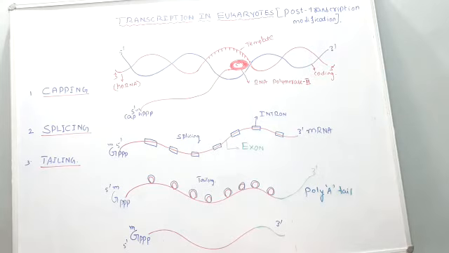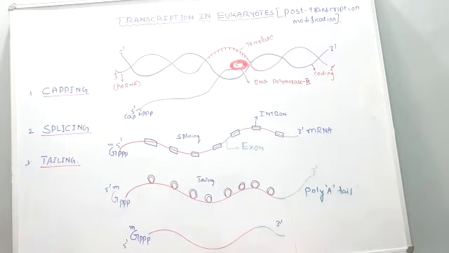Okay. Now first, capping we understand. What is the meaning of capping here? So here you can see the diagram of the messenger RNA. The messenger RNA is synthesized with the help of RNA polymerase 2 on the 3' to 5' direction, that is on the template strand.